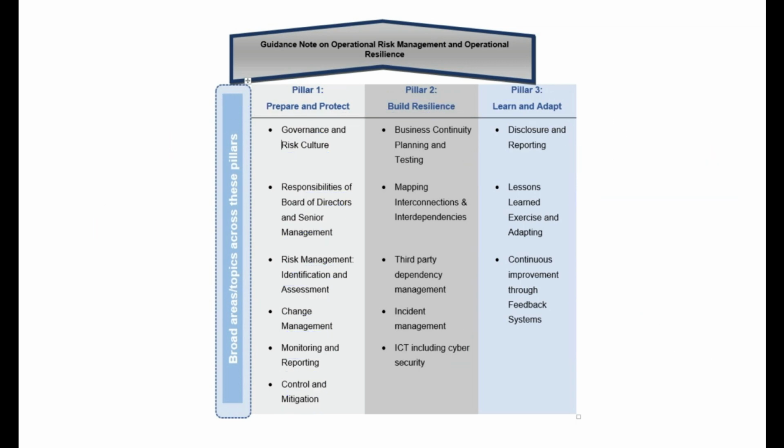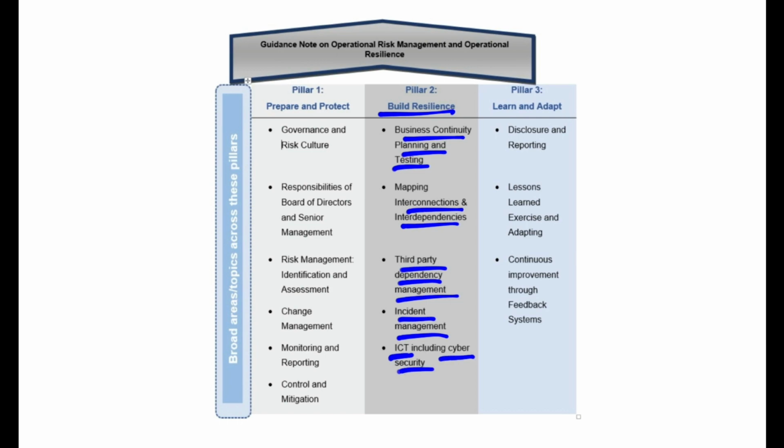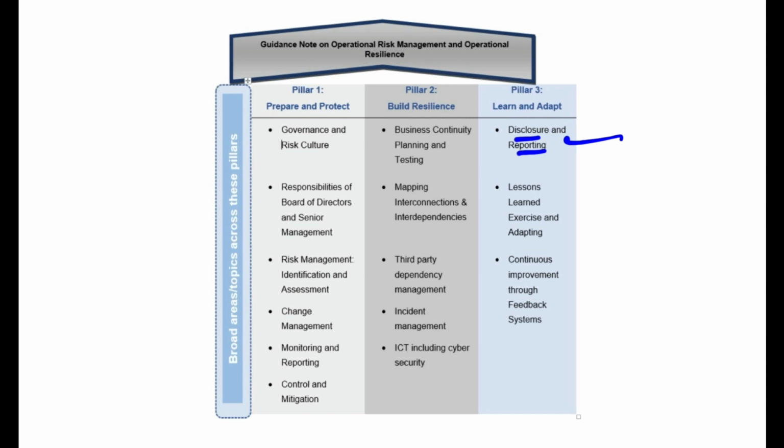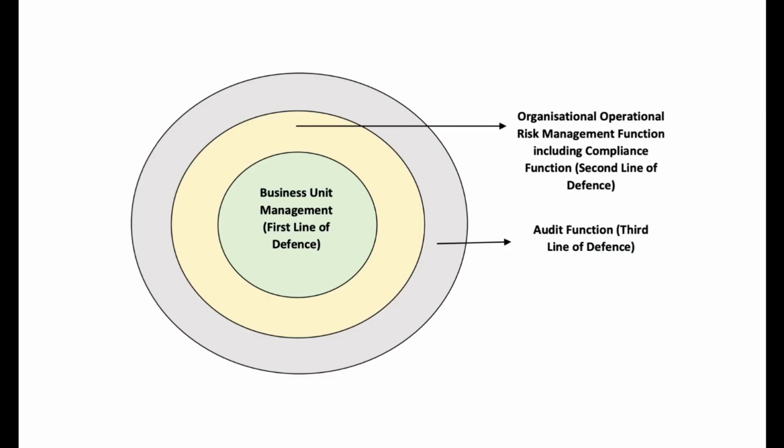Now let's come to pillar number 2. You have to build resilience. How? Business continuity planning and testing, mapping interconnections and interdependency, third-party dependency management, incident management, and ICT, information and communication technology, including cybersecurity. All this is building resilience. And then we have pillar number 3, learn and adapt. Do proper disclosure and reporting, lessons learned exercise and adapting, continuous improvement through the feedback system. This is learn and adapt. So these are the 3 pillars by which you can control operational risk. This is what you call operational risk management.